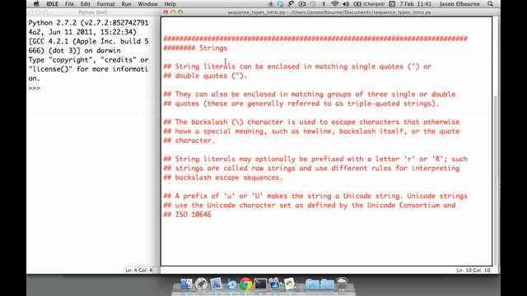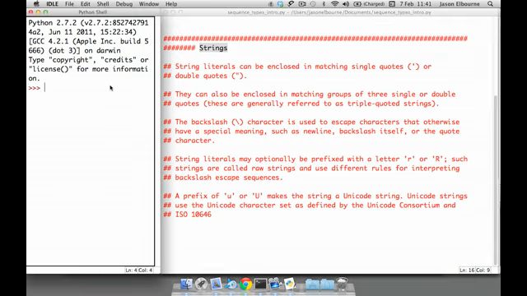Now, strings next to numbers are used almost all the time. Anytime you want to display any information or write any actual English, or whatever language you're dealing with, to the screen so that the user can actually understand it, you're most likely dealing with strings. String literals can be enclosed in matching single quotes or double quotes, and anything that you put inside of a single quote or double quote will be a string.